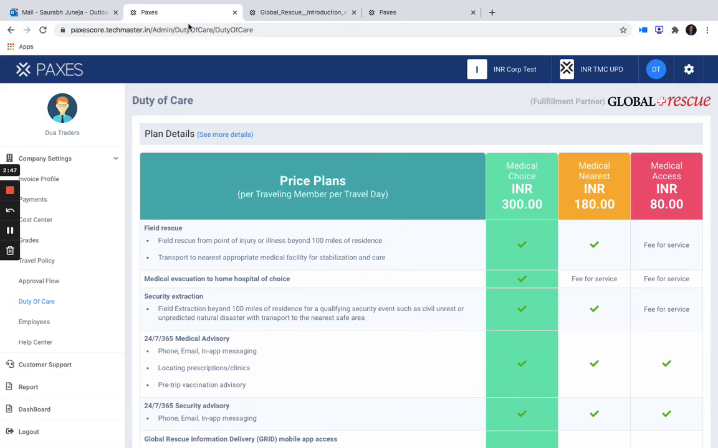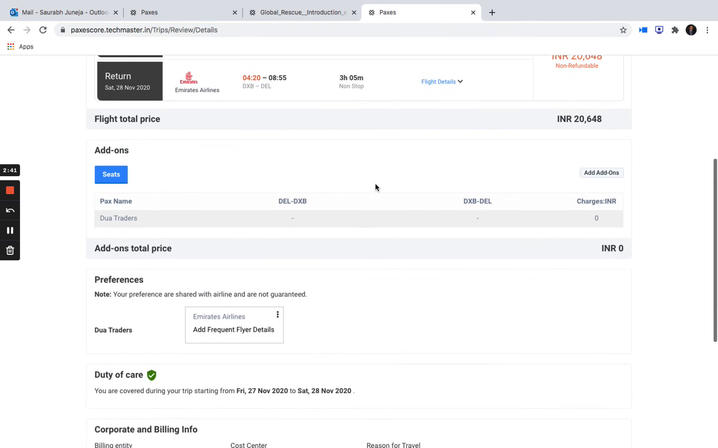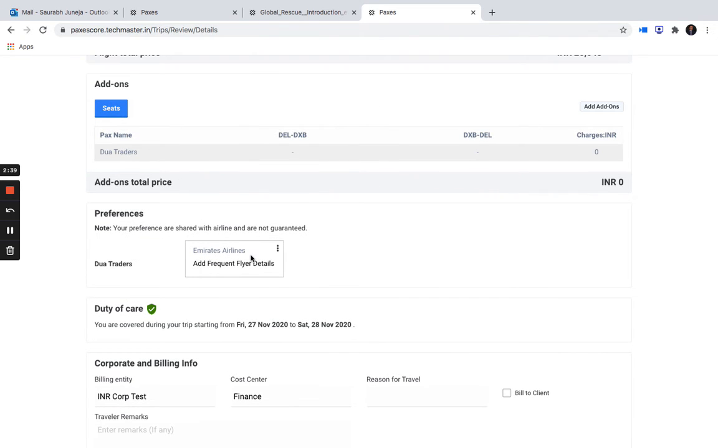How exactly it works: when the corporate admin has activated the services, then when the employee is making a booking, it will automatically show to the employee that you are covered during your trip, starting from your departure date to your arrival date. Once the booking is done, the employee receives an email from Global Rescue saying the activation of the services. The employee will receive a sign-in link. After the sign-in link, the employee will enter into the Global Rescue system.